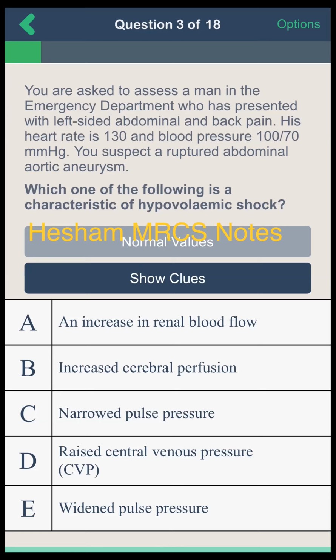When the intracranial pressure is increased, then the cerebral perfusion pressure is decreased. But in this patient with hypovolemic shock, the mean arterial pressure will be decreased, so the cerebral perfusion pressure will also be decreased.